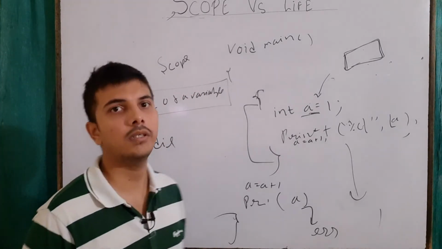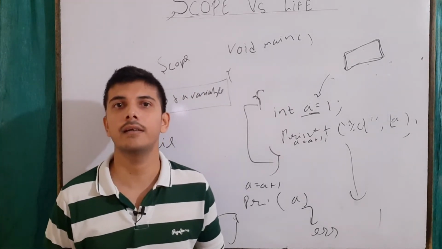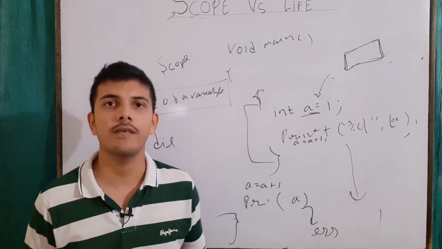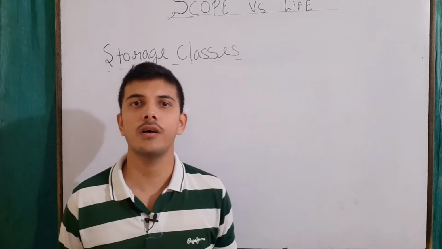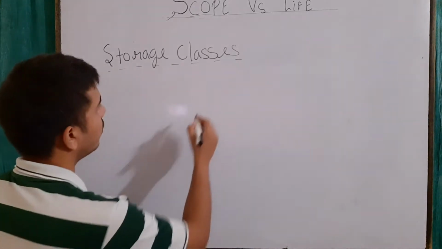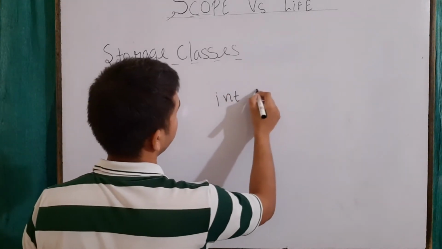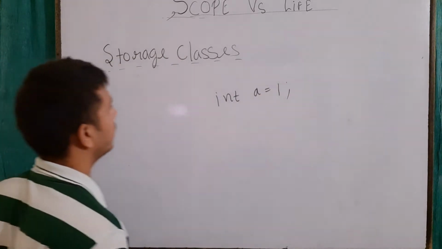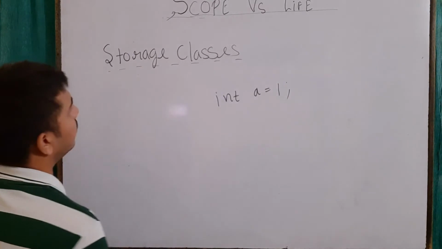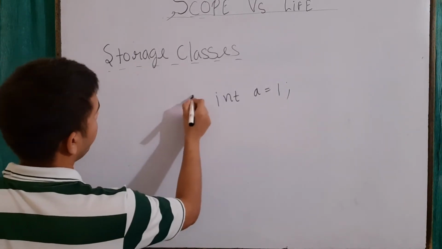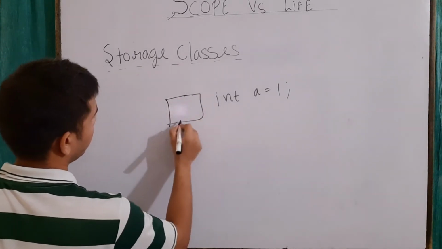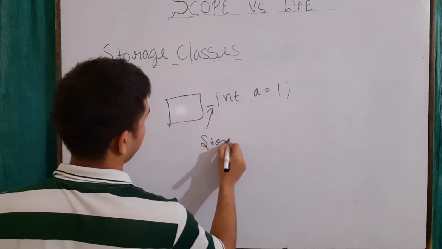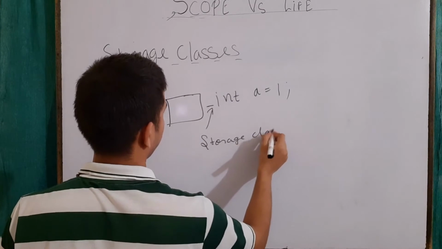Now let's talk about the storage classes and the impact of storage classes on the scope and life of a variable. In the normal scenario, we generally declare a variable and define it, and that's all. But with storage classes, we write a storage class before it.